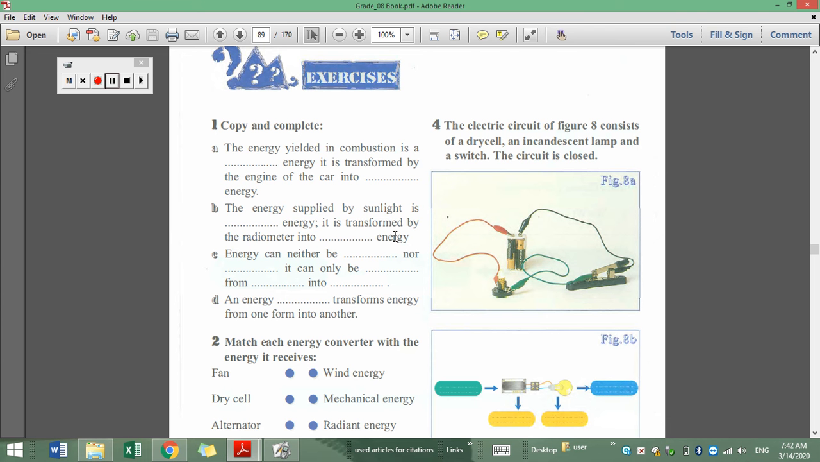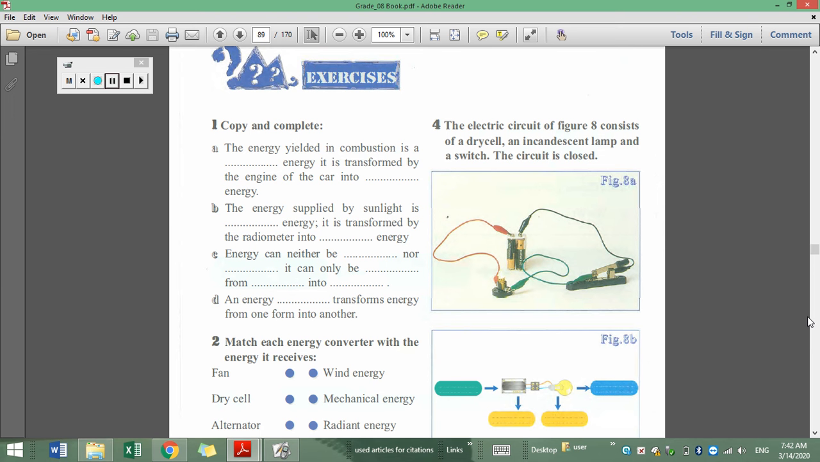Part C, energy can neither be created nor destroyed. Meaning we cannot create energy from nothing and we cannot destroy it completely. It is always being transformed from one form into another. So energy can neither be created nor destroyed. It can only be transformed from one form into another.